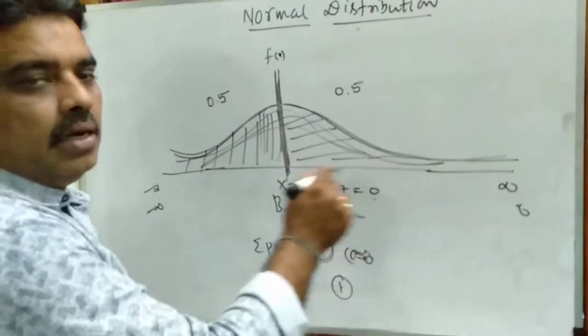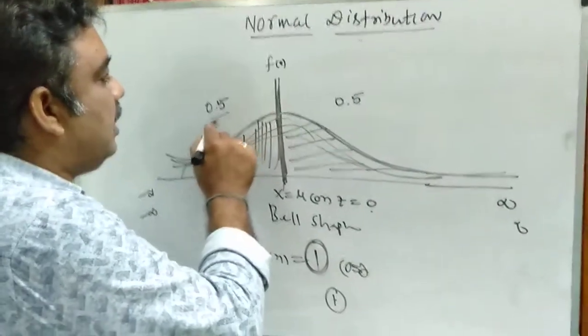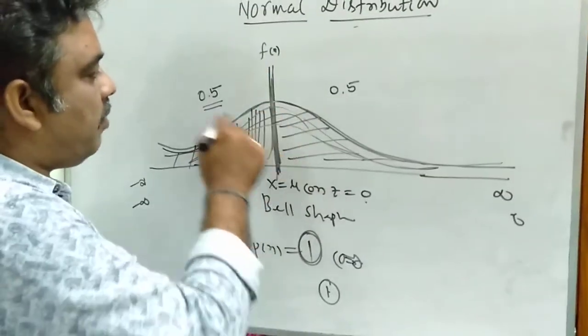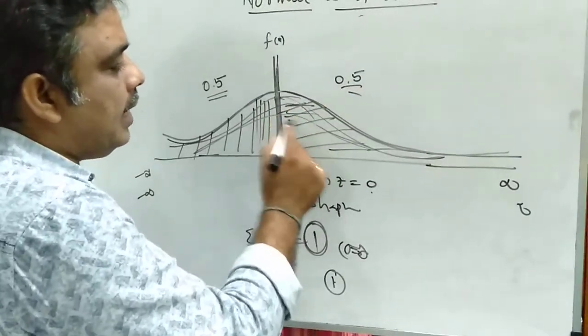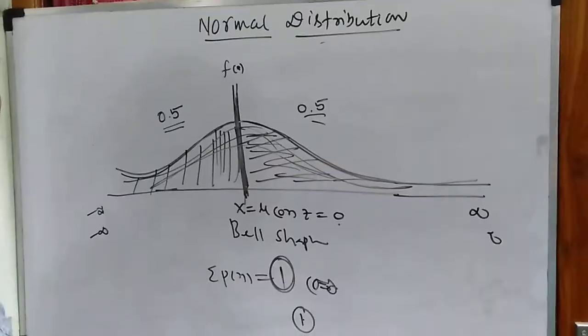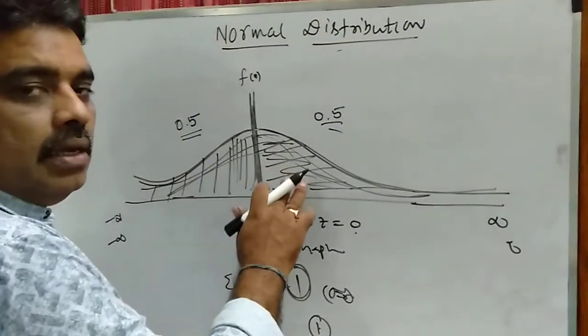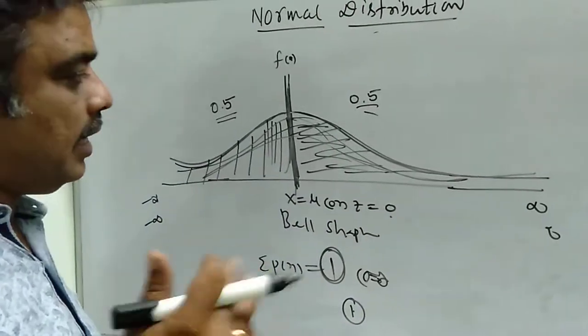Total area on the normal curve is equal to 1. So the area on the left side of the line y is equal to f of x is 0.5, and the area on the right side of the curve is equal to 0.5 units. And these areas we will get in the normal tables. We will produce normal tables in later classes.